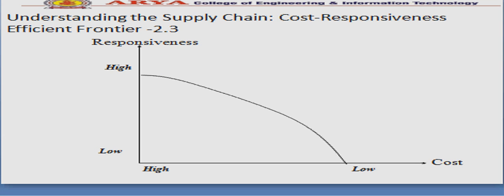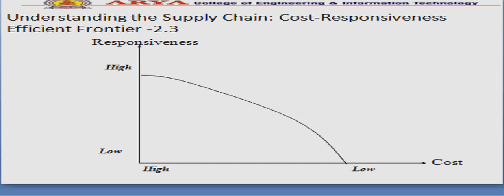Understanding the supply chain cost responsiveness efficient frontier. On the x-axis it is cost, on the y-axis it is responsiveness. As you go from low to high in responsiveness, you see the cost also goes up.